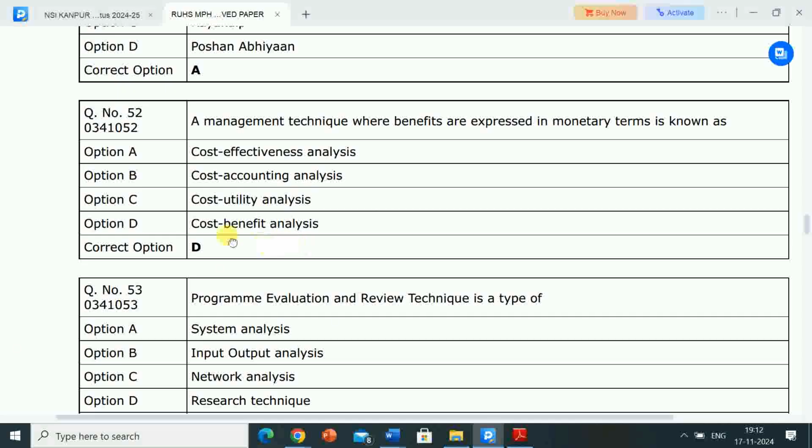Correct answer is option D, cost benefit analysis. So very good important question. The management technique where benefits are expressed in monetary terms is known as cost benefit analysis.